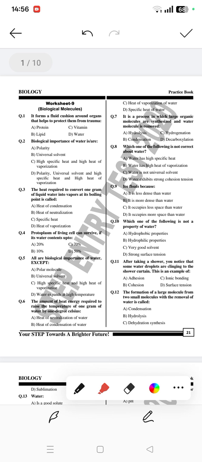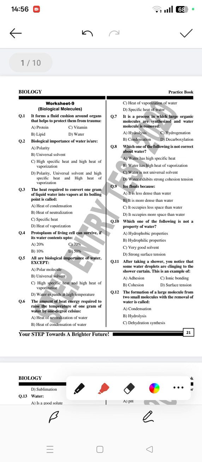We'll do very important MCQs for biological molecules, biomolecules. For any of the competitive exams you appear for, this chapter is very important. You will for sure see a few MCQs. So let's begin. It forms a fluid cushion around organs that helps to protect them from trauma.